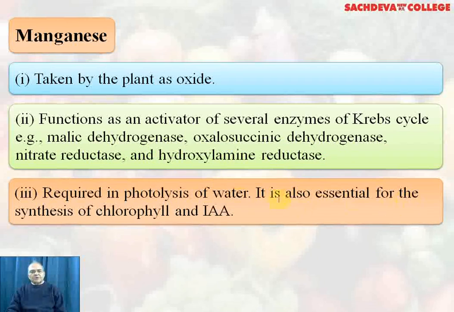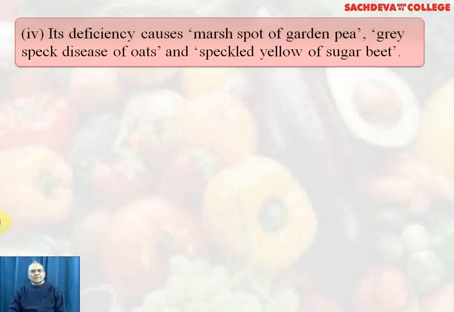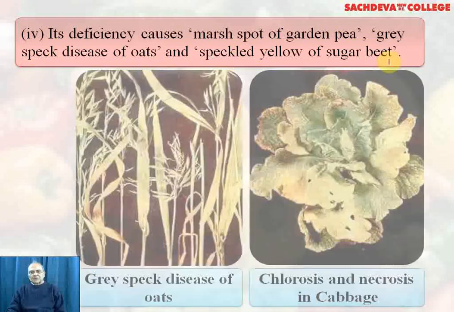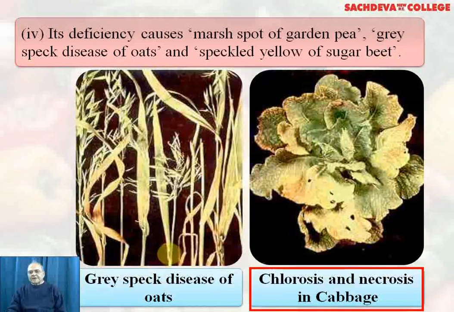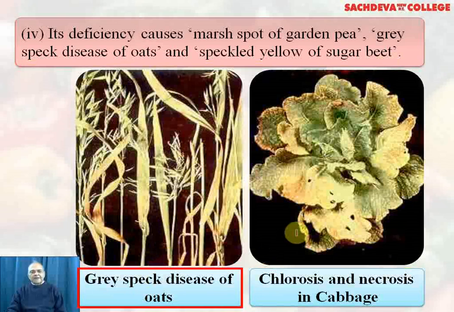It is also essential for the synthesis of chlorophyll and indole acetic acid, that is IAA. Its deficiency causes marsh spot of garden pea, grey speck disease of oats, and speckled yellow of sugar beet. Now you can see chlorosis and necrosis in cabbage due to its deficiency and grey speck disease of the oat.